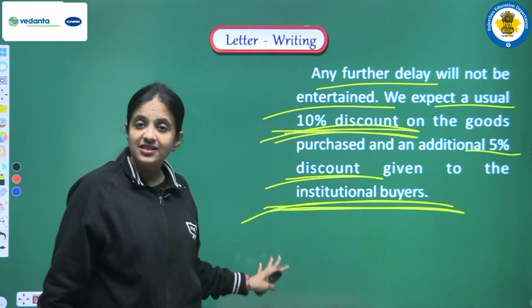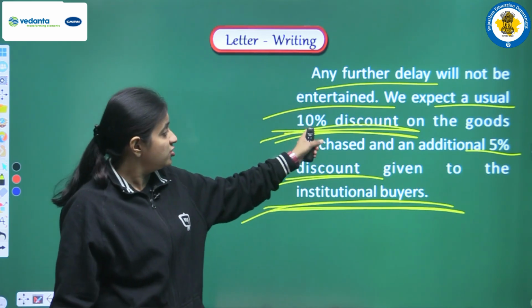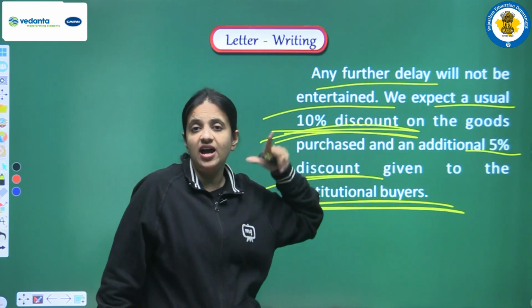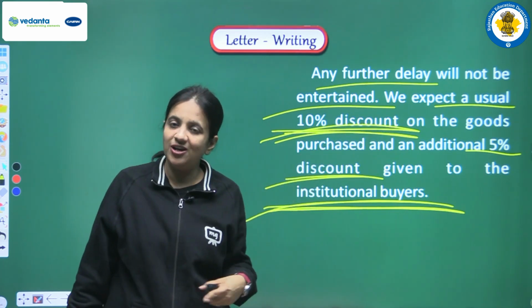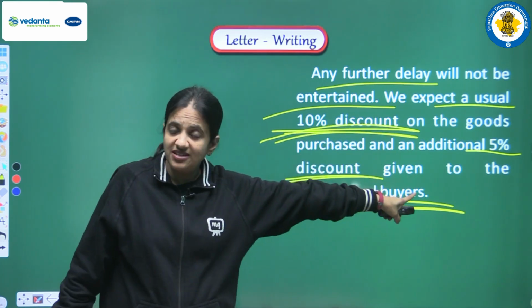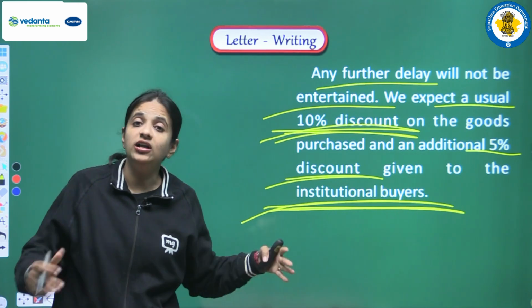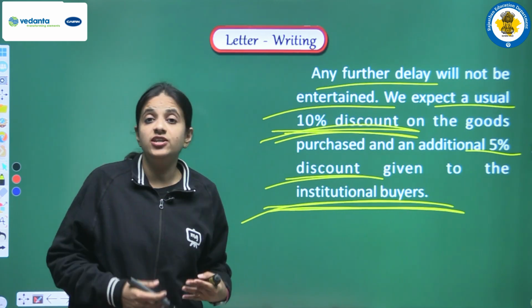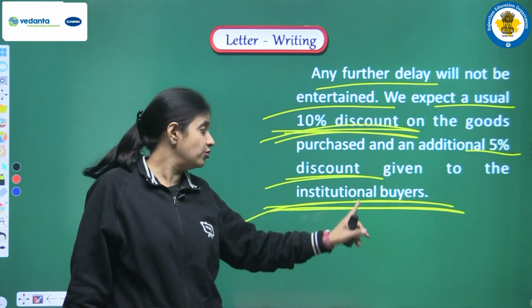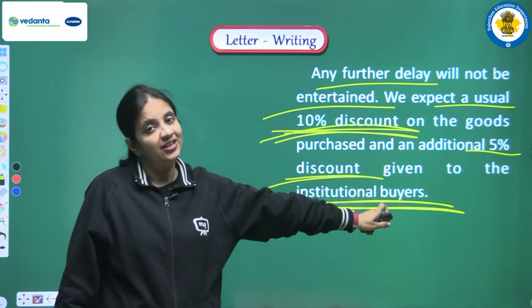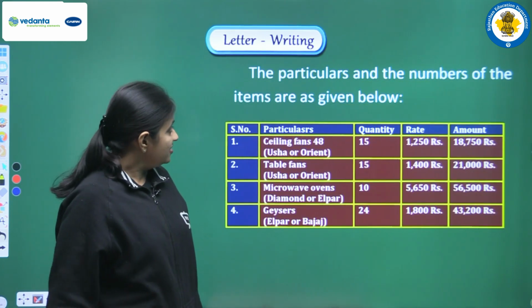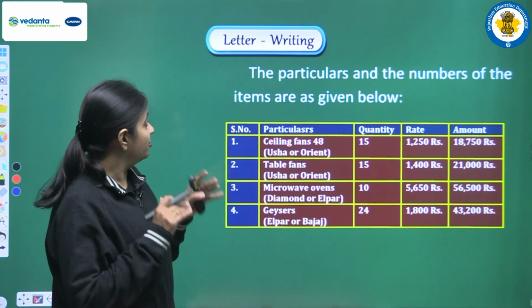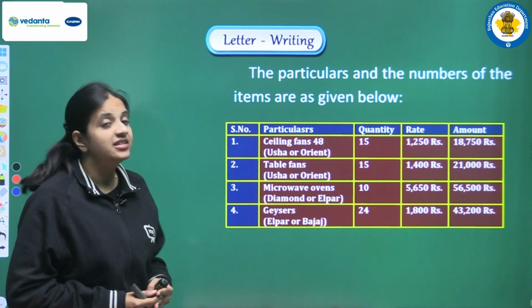So here in these lines we are talking about the discount. First of all, 10% discount because we are an old and regular customer of this firm. Second, an additional 5% discount because we are buying all these appliances, all these equipments for the school hostel, for one kind of institution. Okay. Next, the particulars and the numbers of the items are as given below.